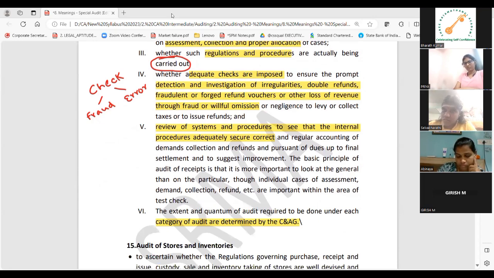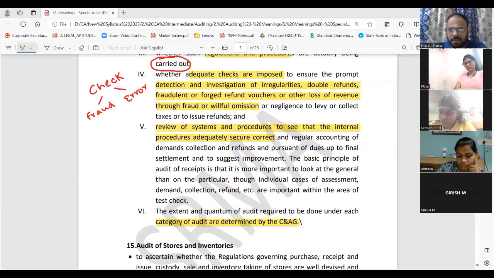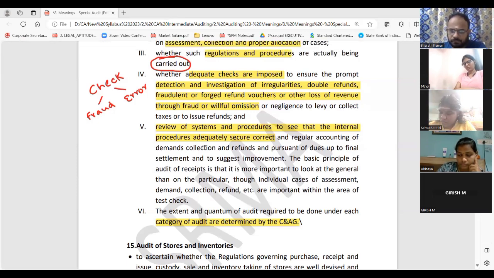They'll ask this for 4 marks. How will you do audit of receipts of government audit? How will you audit stores and inventories of government audit? Like that. If you have basic accounting sense, you can easily write. I'll give you more clues and more common points.